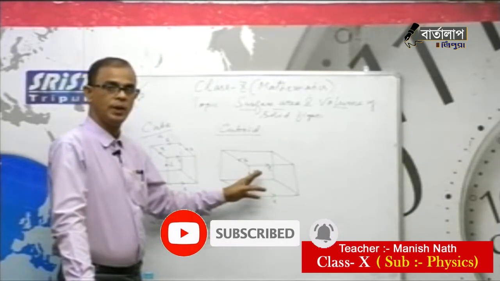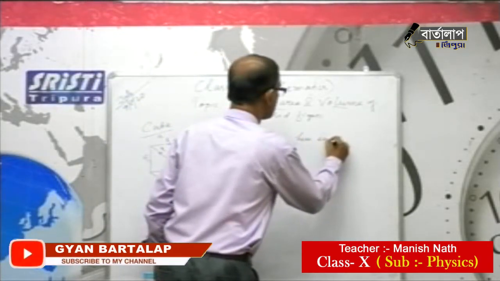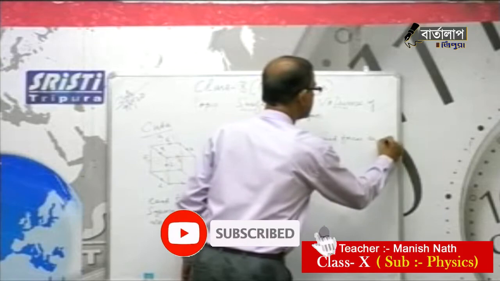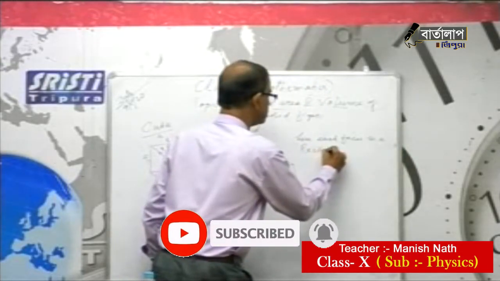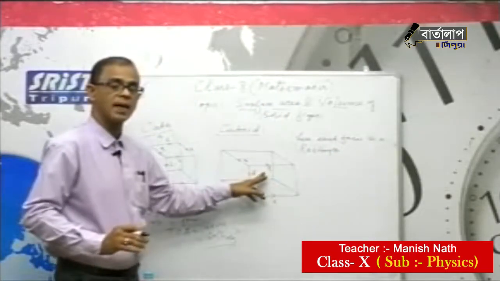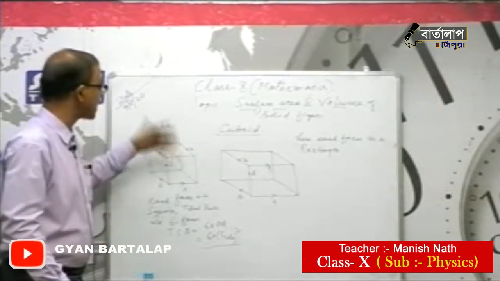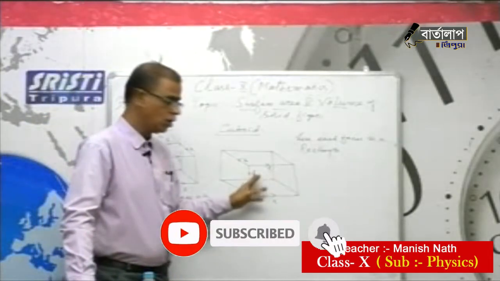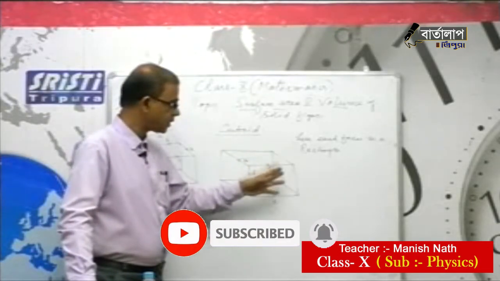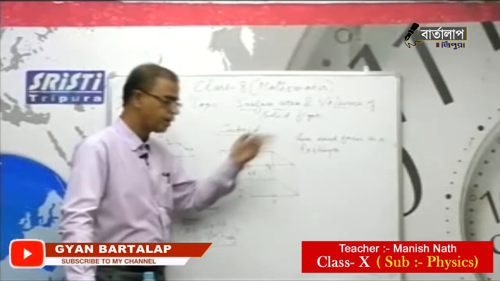Now here you come to the total surface area of the cuboid. Here also there are 6 faces, and each face is a rectangle. But the rectangle's length and breadth are different for each. In the cube all faces are the same because all sides are equal. But here, length, breadth and height change face-wise. Now see what changes there are: top and bottom are the same face, left and right are the same face, front and back are the same face.